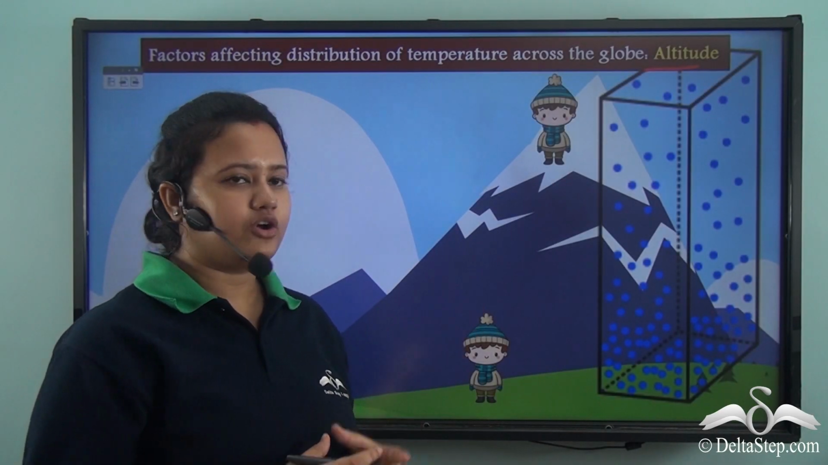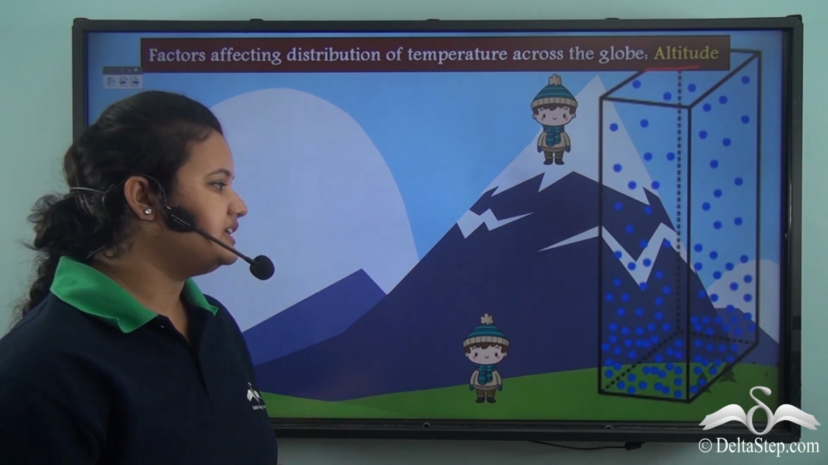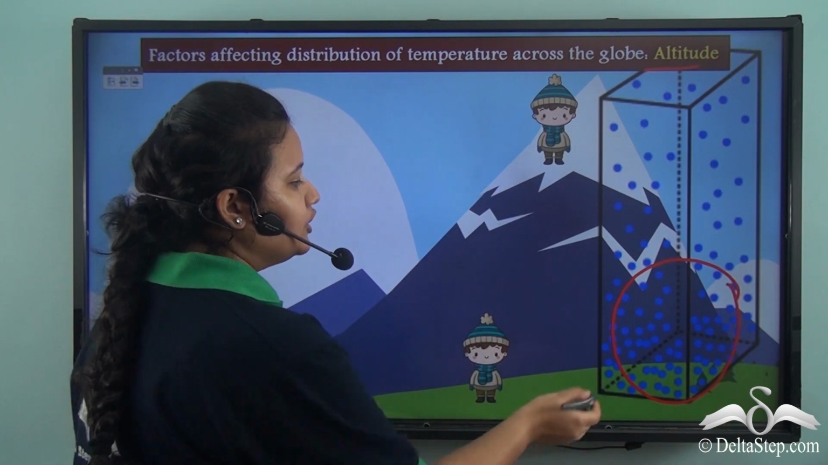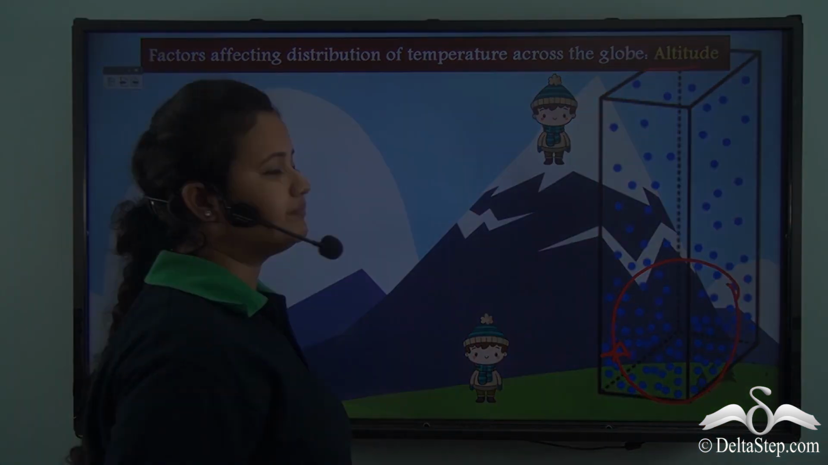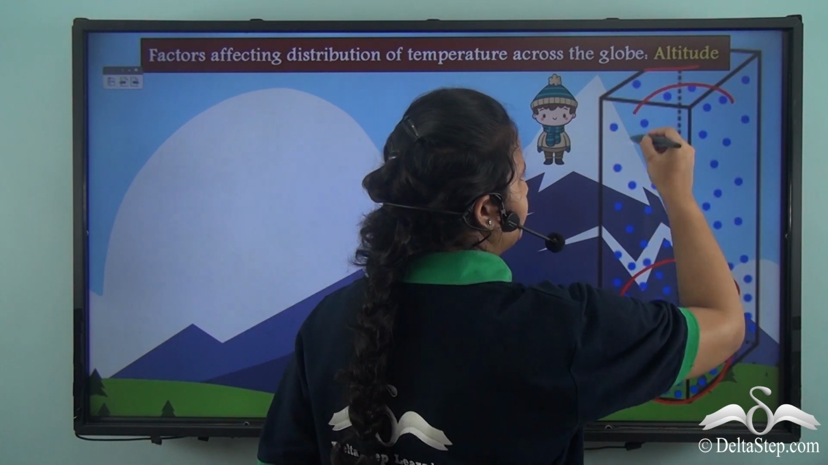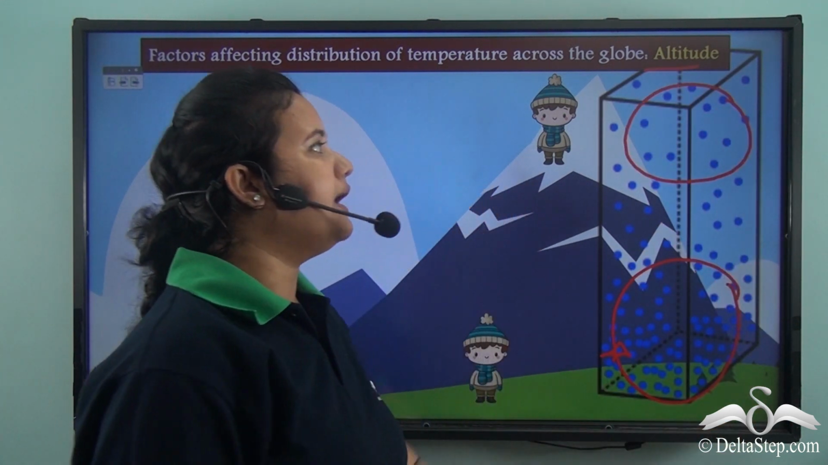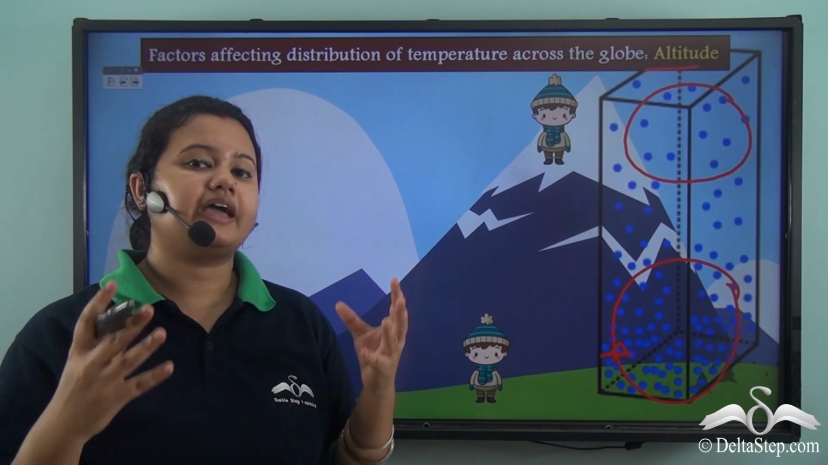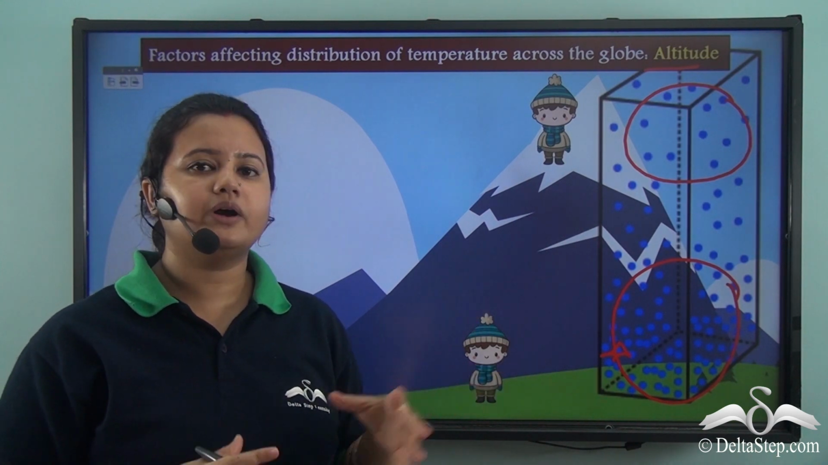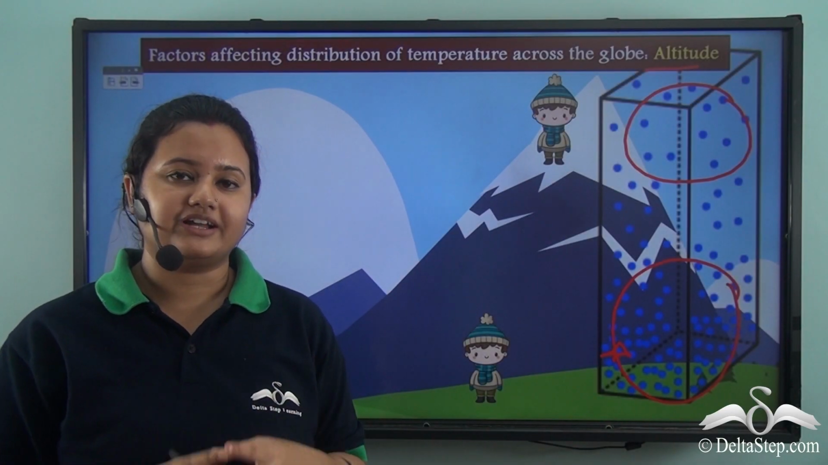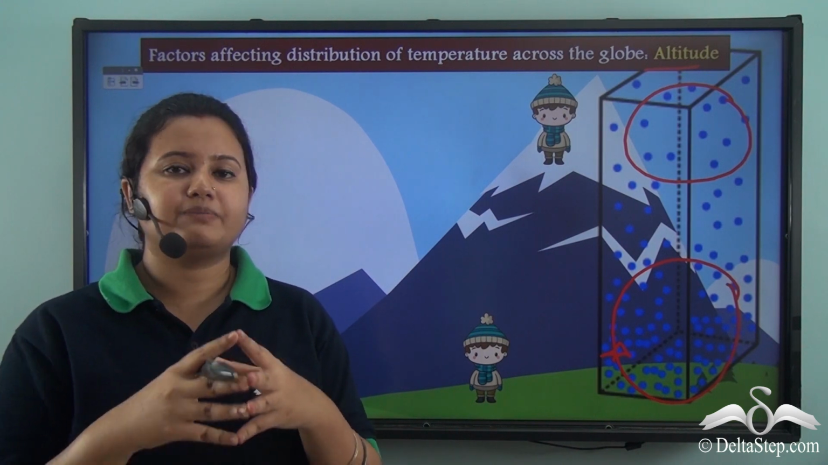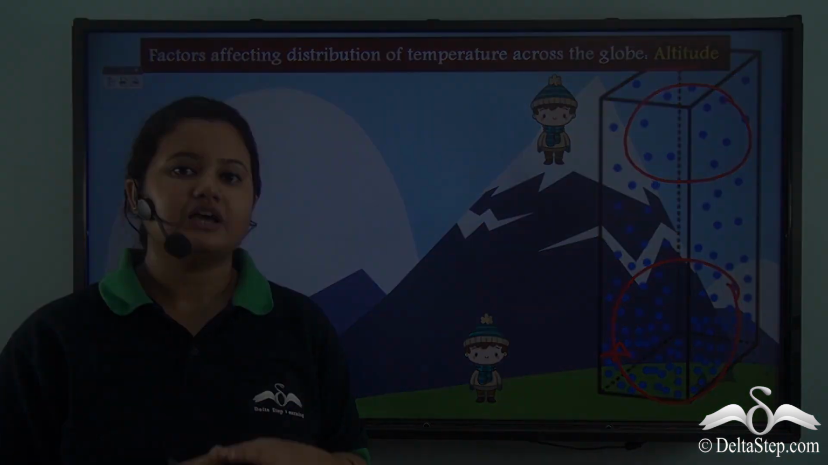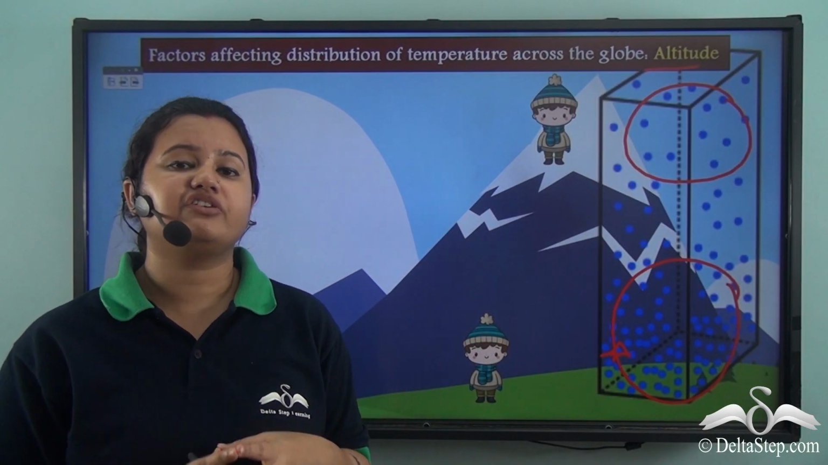Now look at this air column. In this air column we can see that more air molecules are present in the lower layers of atmosphere, while fewer air molecules are present in the upper layers of atmosphere. So from this image we can infer that the air molecules are higher in the lower layers. So the lower layers of atmosphere contain more water vapor and dust particles. Now these water vapor and dust particles trap heat. So in lower altitudes we feel warmer.